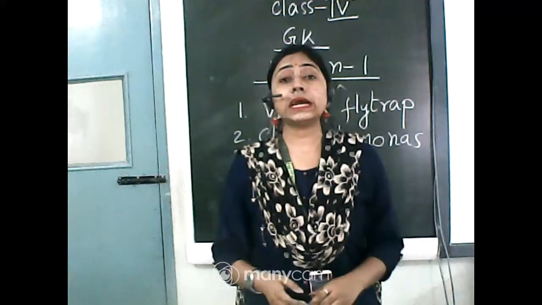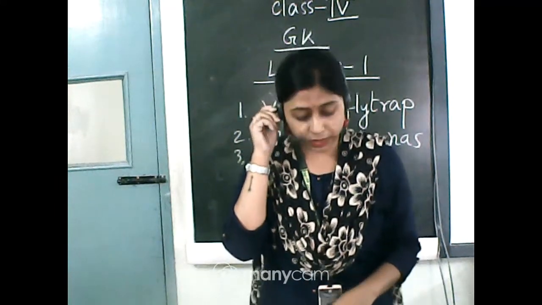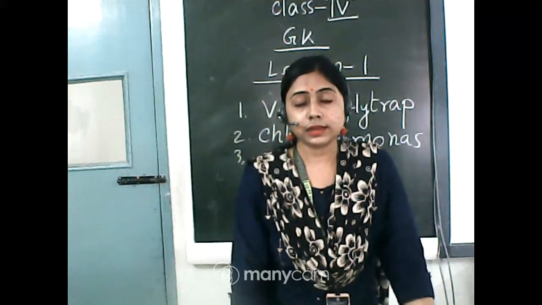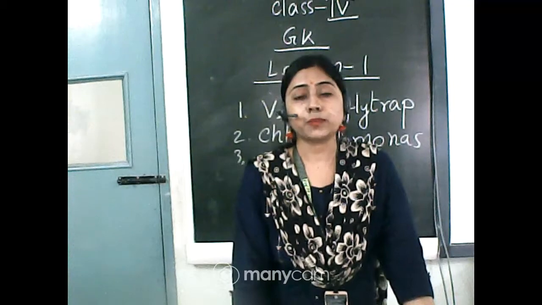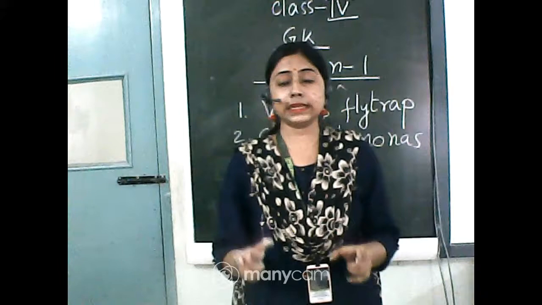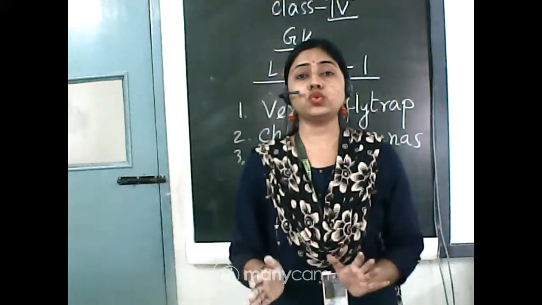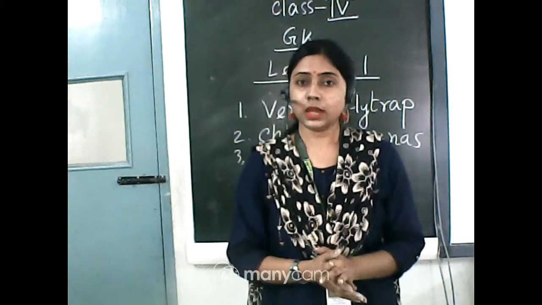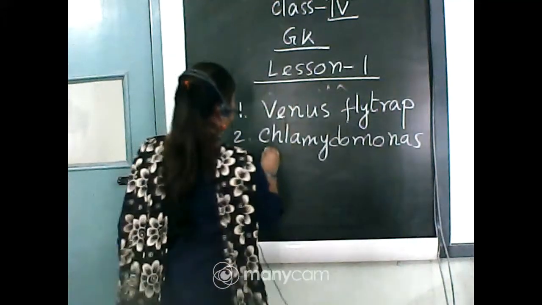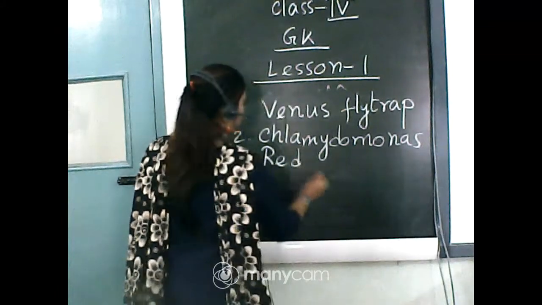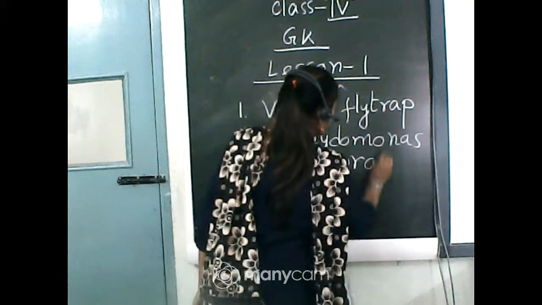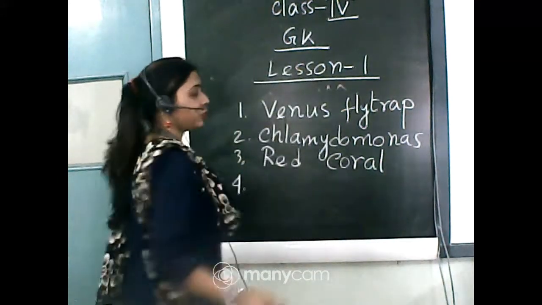Its name is red coral. In Bengali we say probal, lal probal. These are used for jewelry. So number 3 is red coral. And the last one, number 4.